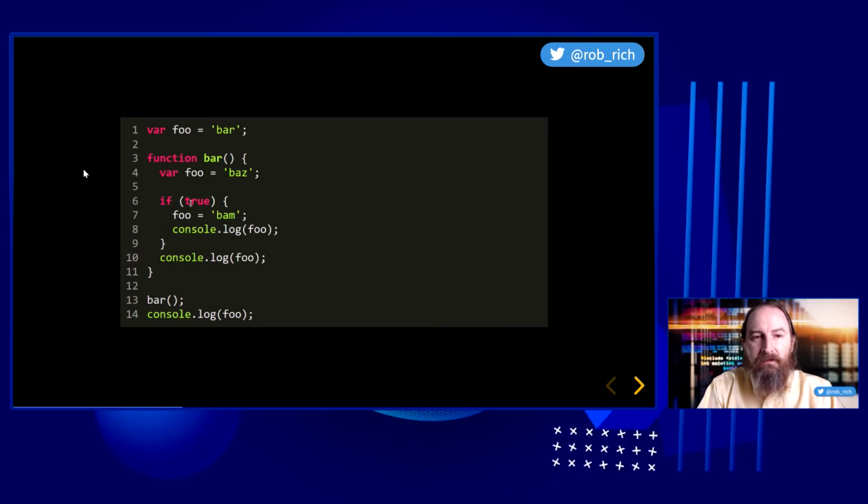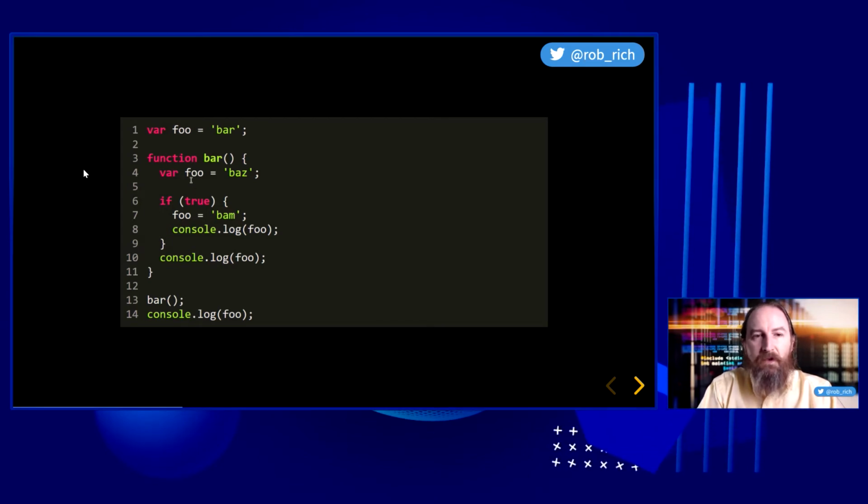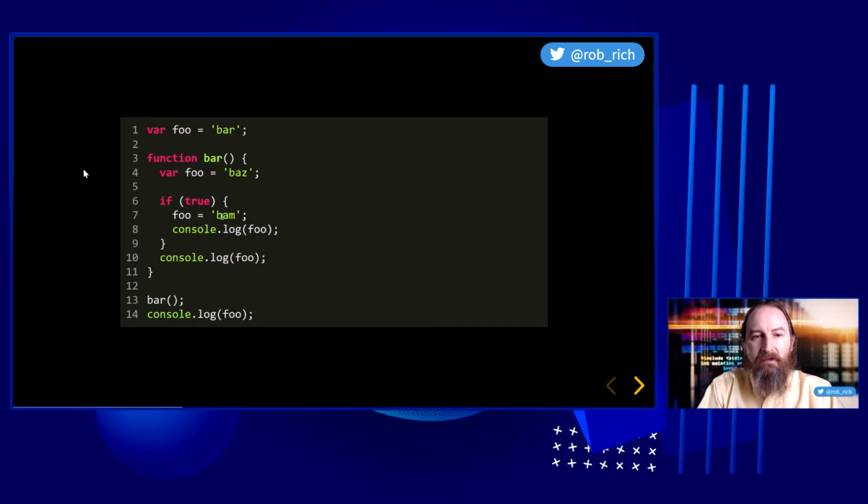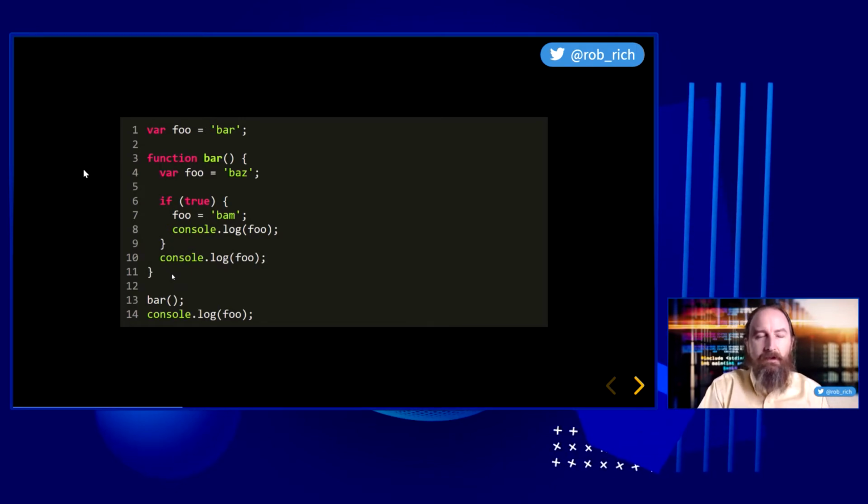Inside this true block, we will set foo equal to bam. So we go looking for this foo variable in the current scope. We find one right here. So what was baz is now bam. We'll console log bam. Leaving the curly brace, the blocks are function scoped, so we're still dealing with this foo variable right here.